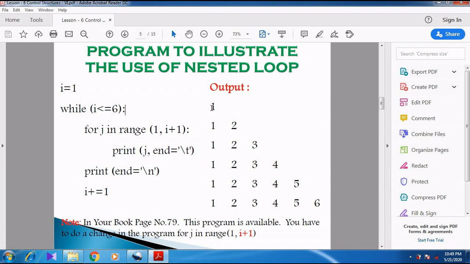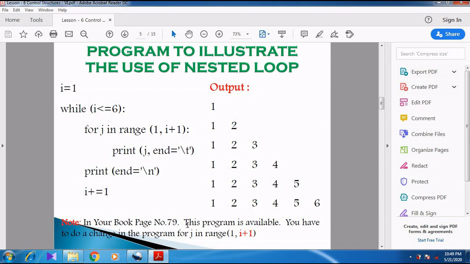So the values printed are 1, then 1, 2, and then 1, 2, 3, then 1, 2, 3, 4, and then 1, 2, 3, 4, 5, and then 1, 2, 3, 4, 5, 6. So this is the nested loop program.